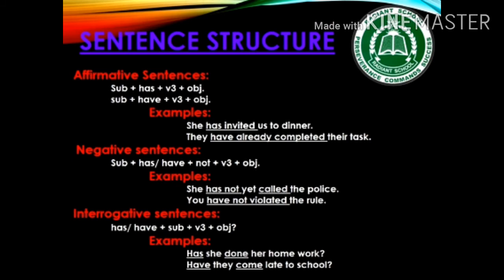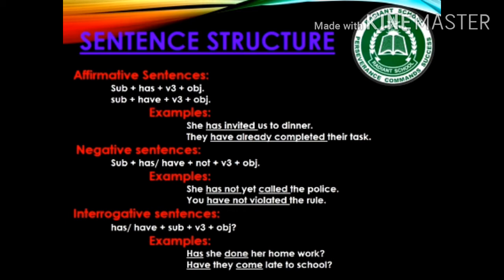Let's move towards the sentence structure of present perfect tense. In affirmative sentences, with singular subjects we use has with third form of verb, and in plural case we use have with third form of verb. You know very well, singular subjects are he, she, it, and plural subjects are I, we, you, they. So, for present perfect tense, we use has and have as a helping verb with third form of verb. For example, she has invited us to dinner. They have already completed their task.